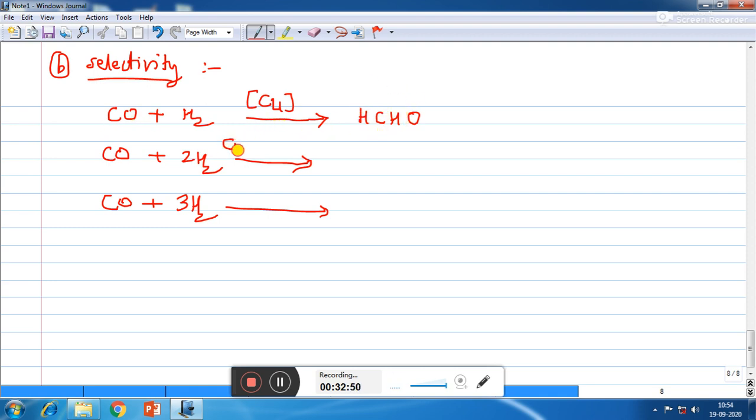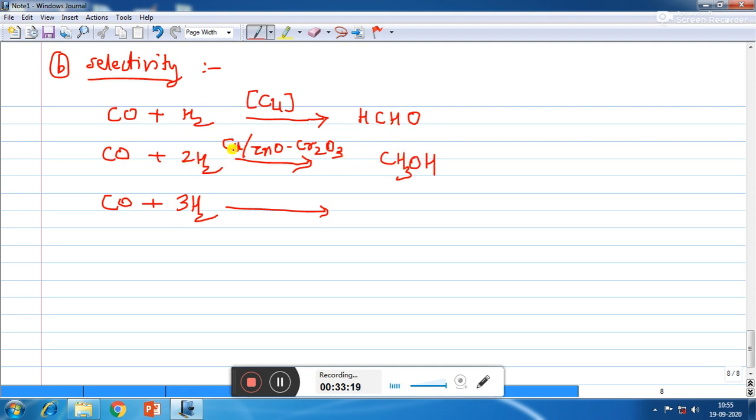But if we take other catalysts, such as a mixture of copper, zinc oxide and chromic oxide, then in that case we are going to get methanol. Here we see that the ratio of carbon monoxide and hydrogen is different, 1:2, but the reactants are the same. So the same reactants in the presence of different catalysts give different products.